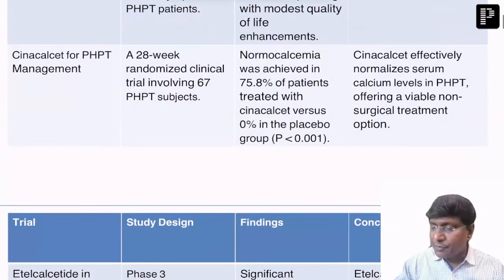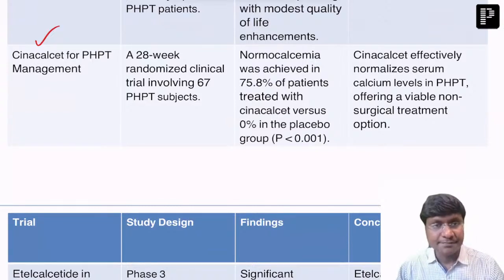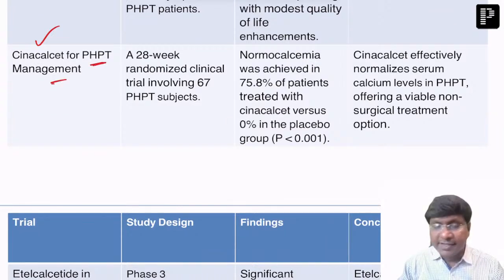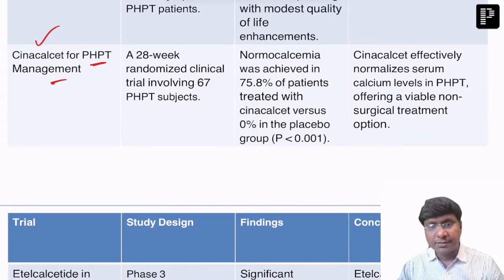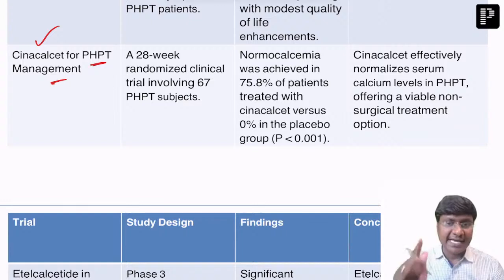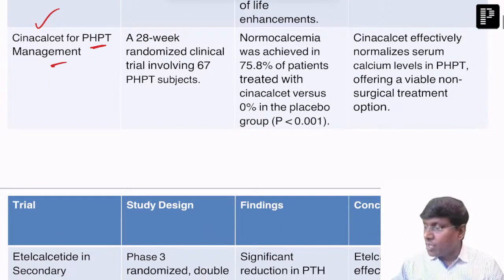Next, another important molecule is cinacalcet. Cinacalcet for the management of primary hyperparathyroidism. This is also an RCT, a randomized clinical trial. What this study concluded is that whenever you give cinacalcet, which is a calcimimetic agent, it will normalize the serum calcium levels in primary hyperparathyroidism, right?